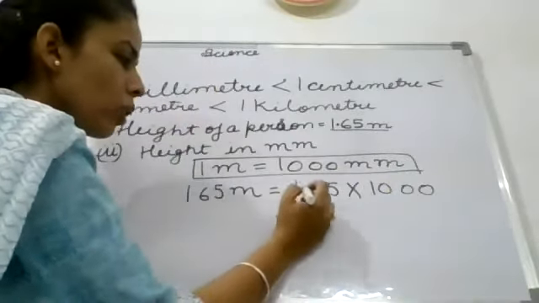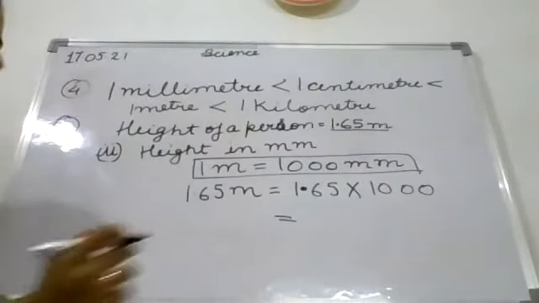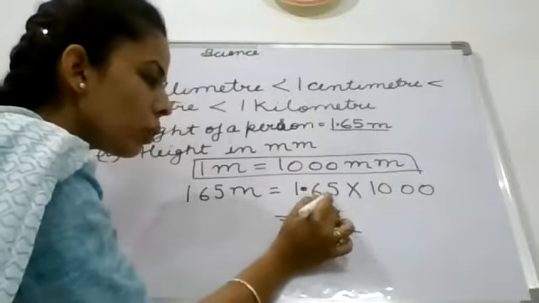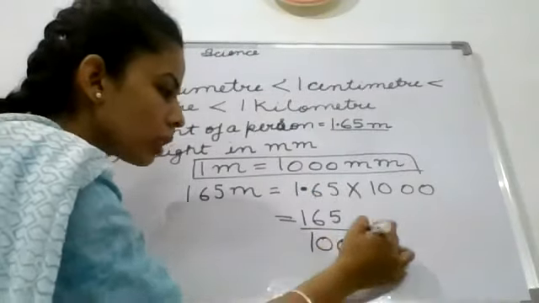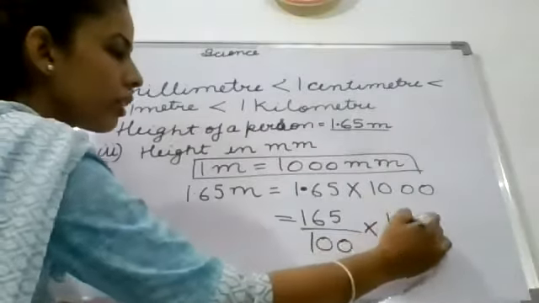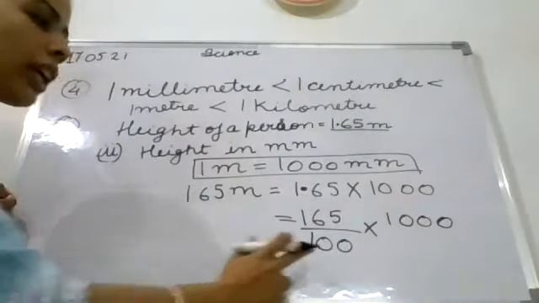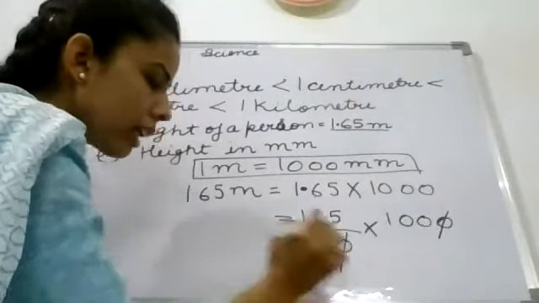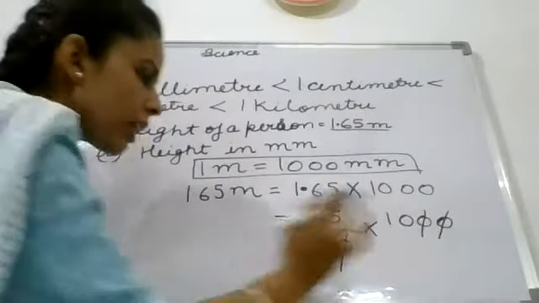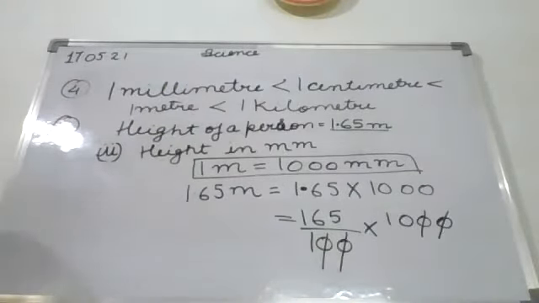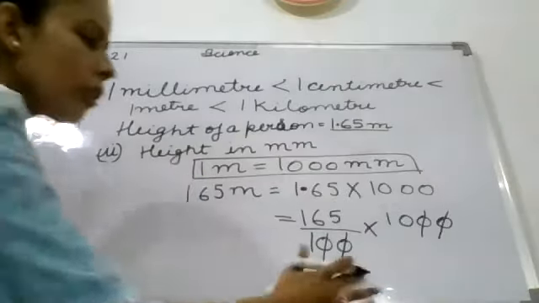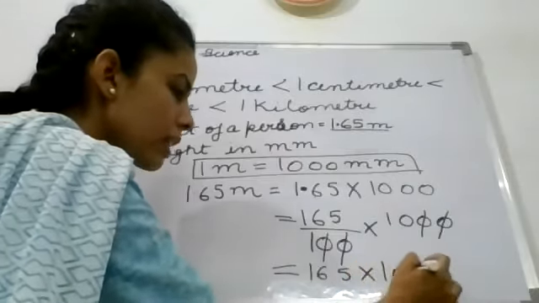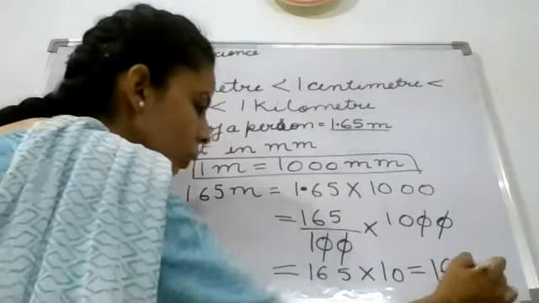Clear? In this way. Here there is a point, so in the place of the point we will put 1, and there are 2 digits after the decimal, so there will be 2 zeros, and then 1000. Clear? Now there are 2 zeros only and there are 3 zeros, so 1 by 1 they will cut. And now there is no third zero, so you can't cut it. What you will do? 165 multiplied by 10. The answer will be 1650. Clear?